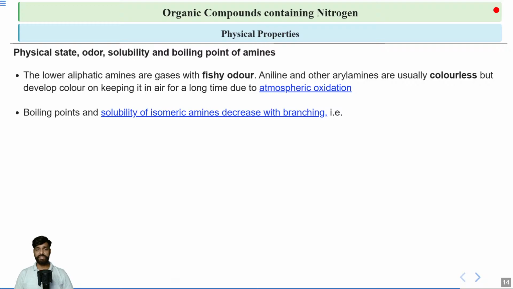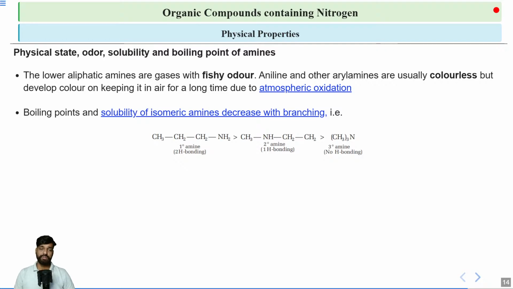Next, what about the boiling point and solubility? You know very well that boiling point decreases on increasing the branching, and the solubility also decreases on increasing the branching. The primary factor for amines to dissolve in water is the hydrogen bonding between the hydrogen of the amine and the oxygen of water. So the 1 degree amine is much more soluble because of the presence of 2 hydrogens available for hydrogen bonding. In 2 degree amine, we have only 1 hydrogen available, and in 3 degree amine, we have no hydrogen available for hydrogen bonding.